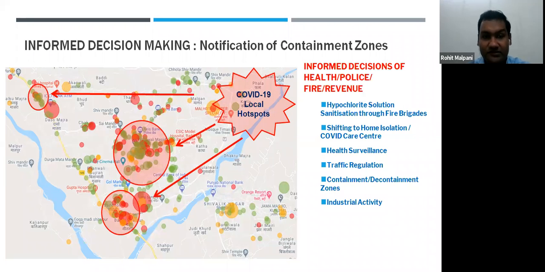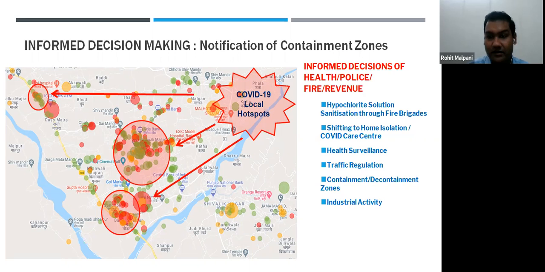And based on these dots, we are now recommending whether a person who has come from a containment zone or from a particular area which is a hotspot should be shifted to a COVID care center, and should be discouraged from staying in home isolation. In these particular areas, our ASHA workers are also able to see that this is the area which requires increased health surveillance, and we have to check regularly whether the people are recovering or not. Based on this, we are also regulating the traffic, in areas where traffic should be reduced because the number of cases is increasing.